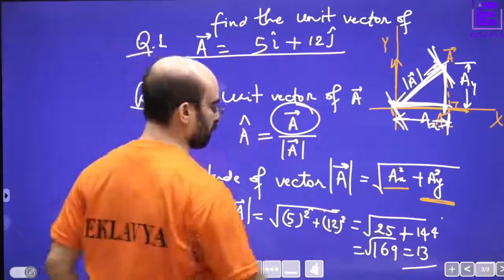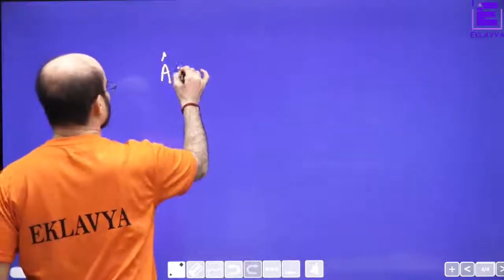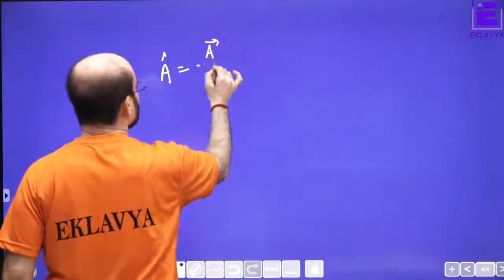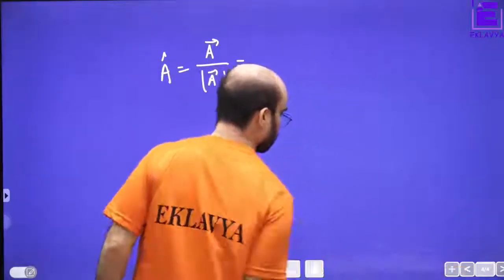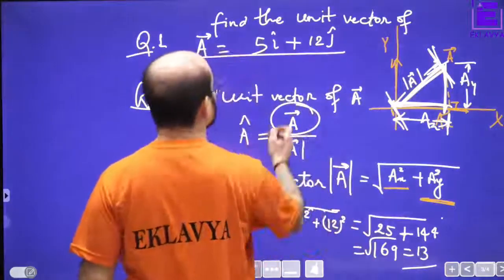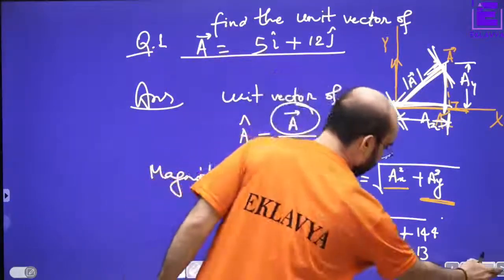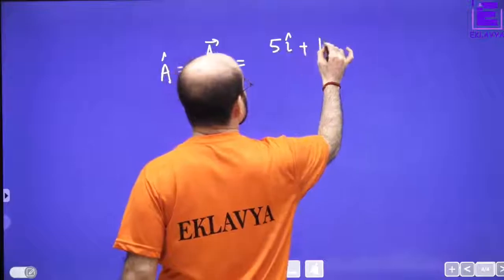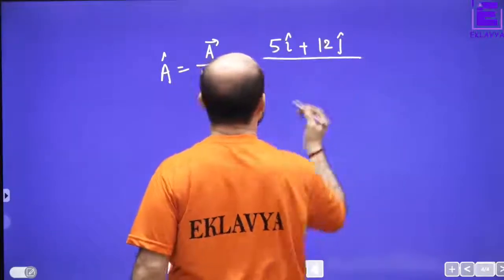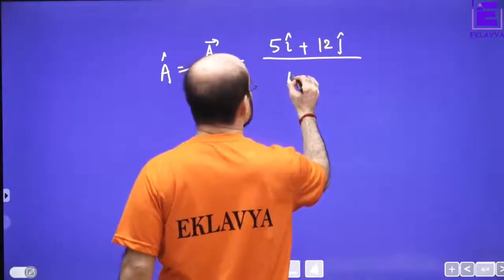So what is the final result? A cap equals vector A divided by magnitude of vector A. What was the vector? The vector was 5 cap plus 12 cap. So it is 5 cap plus 12 cap divided by 13.